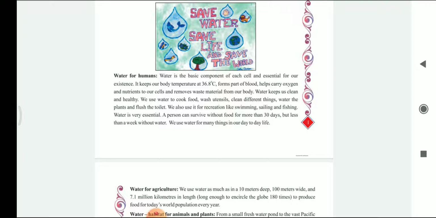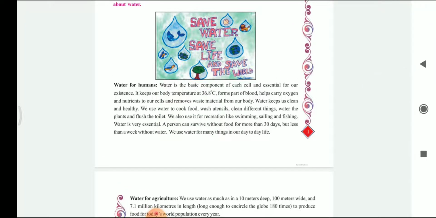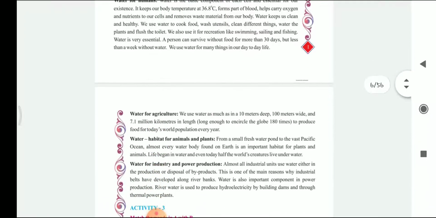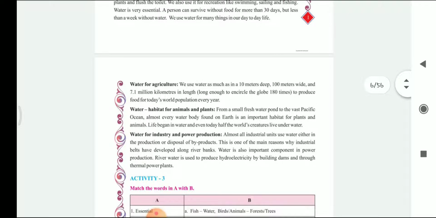That is, we go for various activities like swimming, sailing, fishing, etc. Water is very essential for human beings. A person can survive 30 days without food, but cannot survive for a week without water. Hence, we use water in many things of our life.